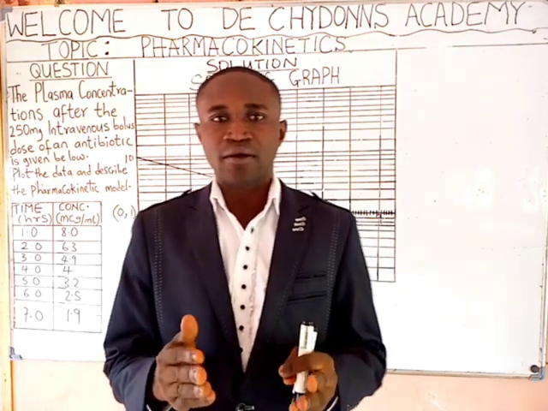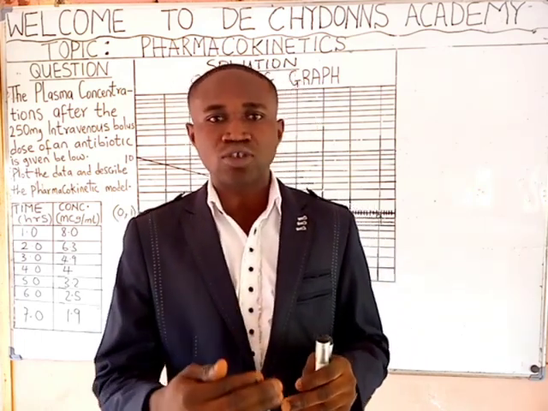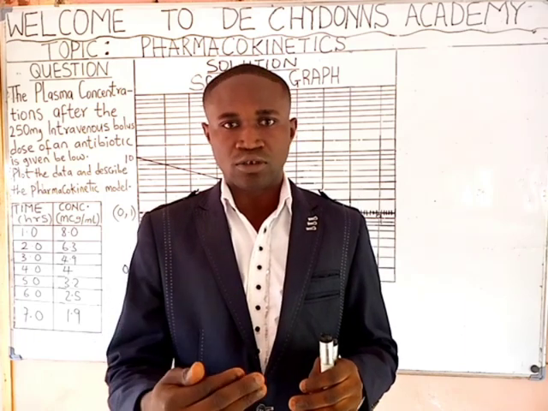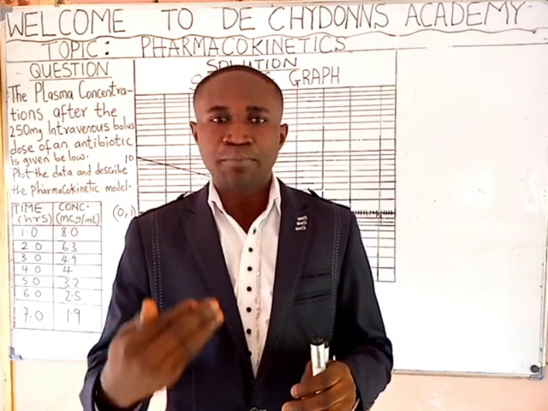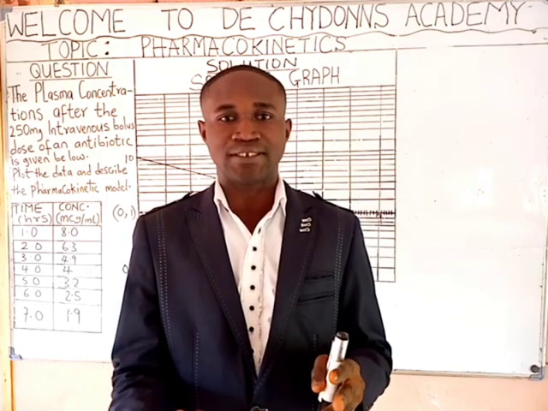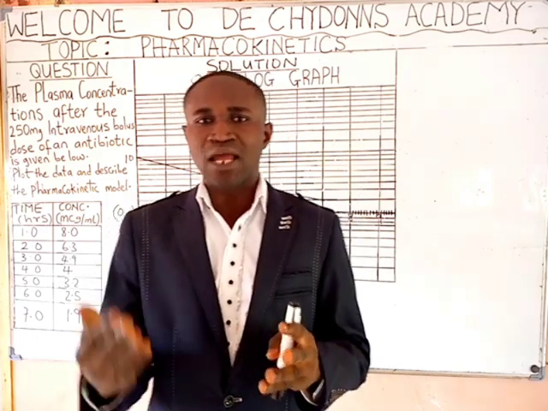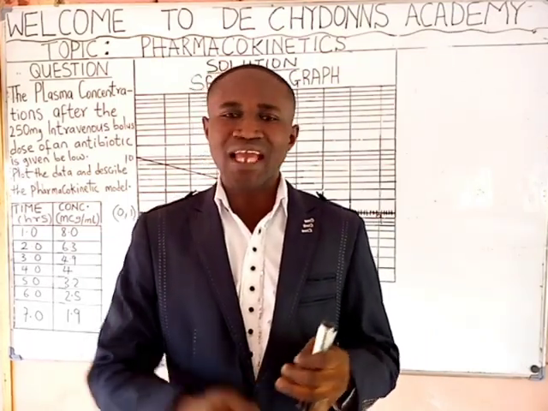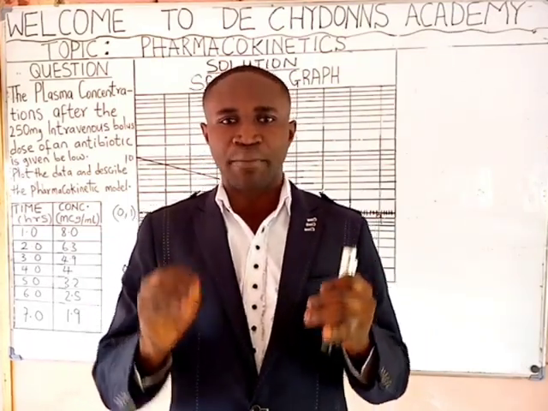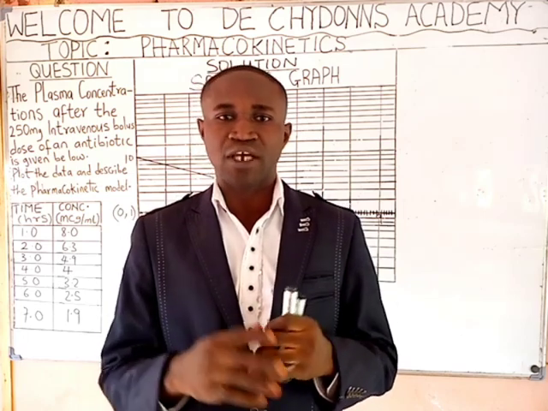That is to say, pharmacology entails study of drugs, its action on the body and the body's response to it. Or putting it another way, pharmacology entails study of drugs, its interaction with molecules in the body and body's response.